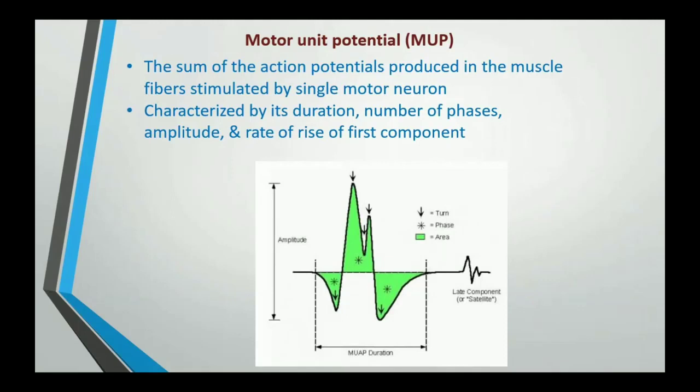Motor unit potential. So it is the sum of the action potentials produced in the muscle fibers stimulated by a single motor neuron. It is characterized by the duration, the number of phases, amplitude, and the rate of rise of the first component. So this is the motor unit potential. Here is the duration, this is the amplitude, and this is the phases with the asterisk. So there are 3 phases here, N, P, N. Okay. So let's take one by one each component.